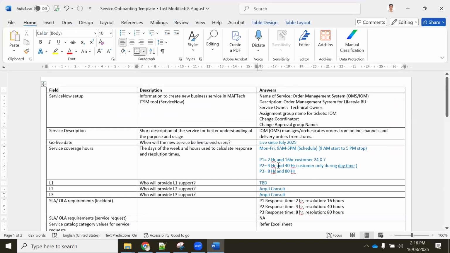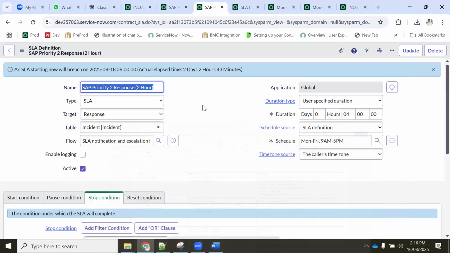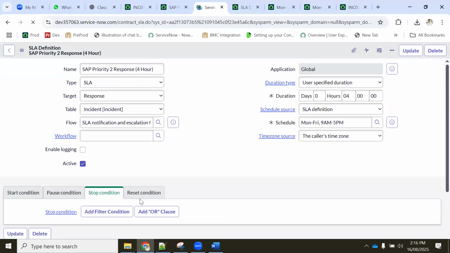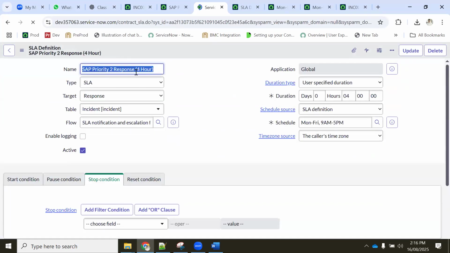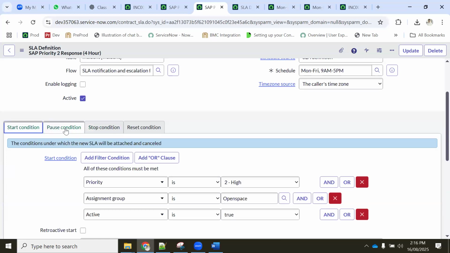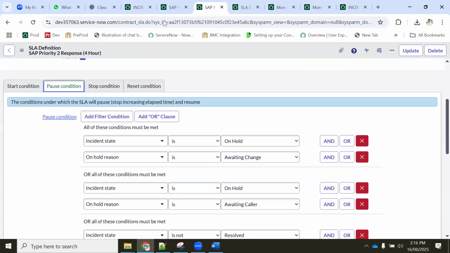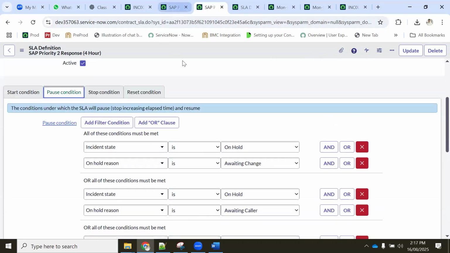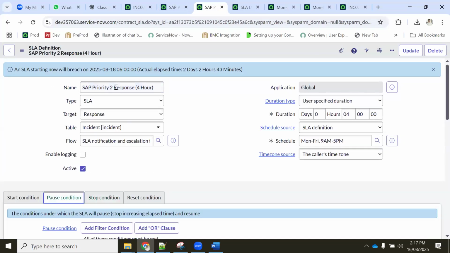Okay. So this is my P2 priority response. How many hours is the response? 4 hours. 4 hours here, instead of 2 hours, we'll make 4 hours. Anyway, this is correct. This only in the value we mentioned wrongly, so we updated that. Now start condition is this, stop condition is this. Now let's have one ticket.